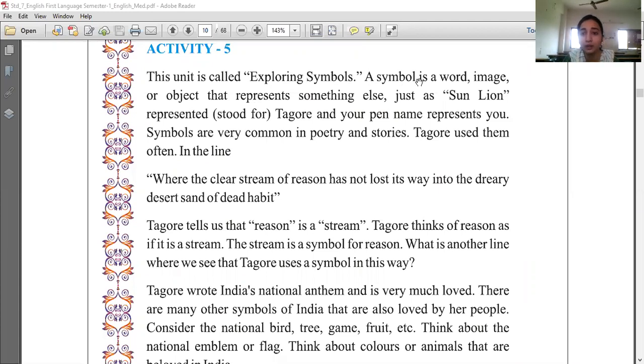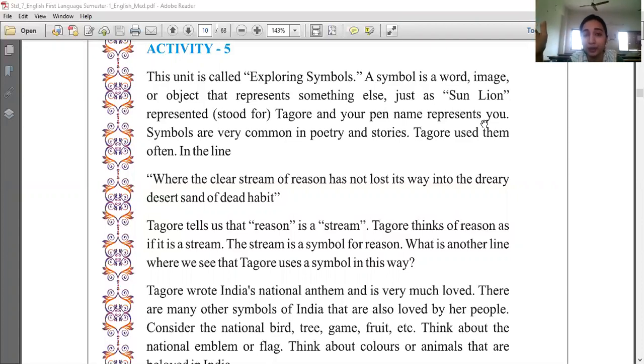A symbol is a word, image or object that represents something else, just as Sun Lion represented Tagore and your pen name represents you. Okay, so a symbol means something that represents another thing.